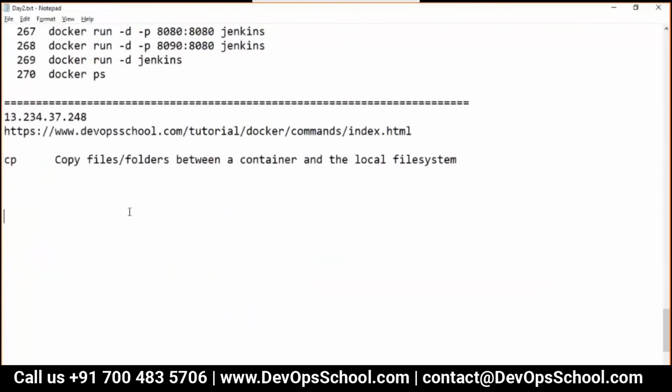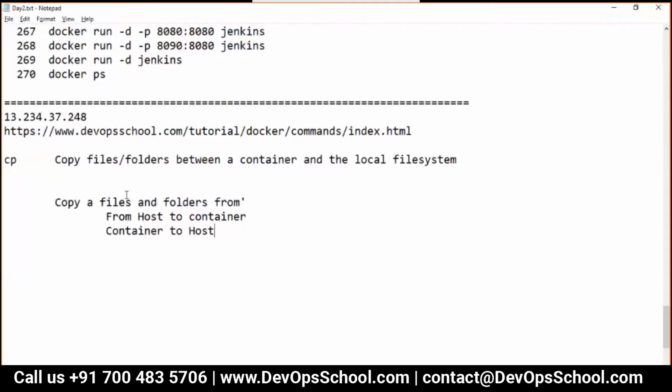In the cp command, what we do is copy our files and folders from host to container and container to host. This is the thing which we do. Now if someone asks me a question, can I copy a file from one container to another container using the cp command? The answer is no.